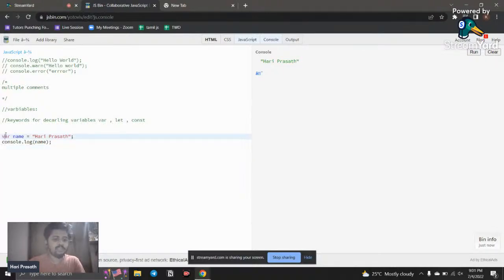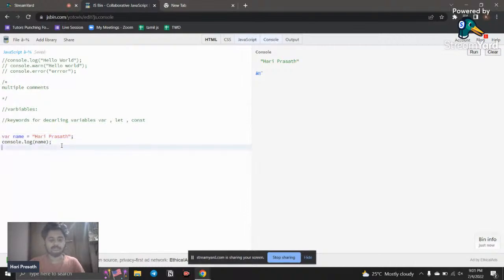Now you can see this is a var, it is a keyword, right? And a variable is declared with unique names. You can give any names you want. You can give x, you can give y. For example, the same thing I'm going to declare with some other keywords too.